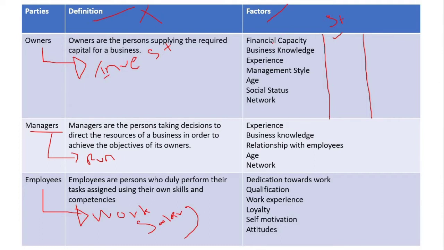If owners do not have adequate financial capital, adequate money, that will be the weakness.